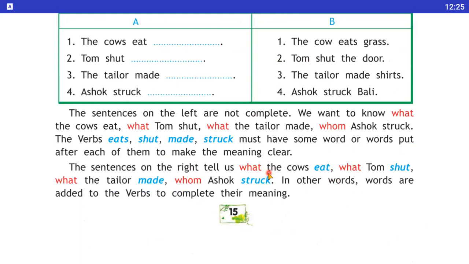Okay, so the sentences on the right tell us what the cow eats. The answer is the cow eats grass. Second, what Tom shut? Tom shut the door. Third, what the tailor made? The tailor made shirts. And whom Ashok struck? Ashok struck Bali. We get the answer to this question. So in other words, words are added to the verbs to complete their meaning.